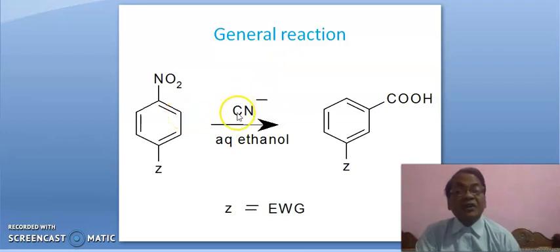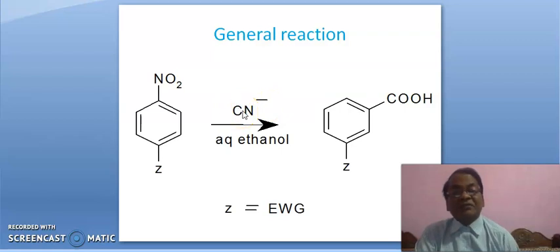If it would be so, then ammonia must be released here, because we know that when cyanide is hydrolyzed into carboxyl, ammonia gas is also evolved. But it is not so.